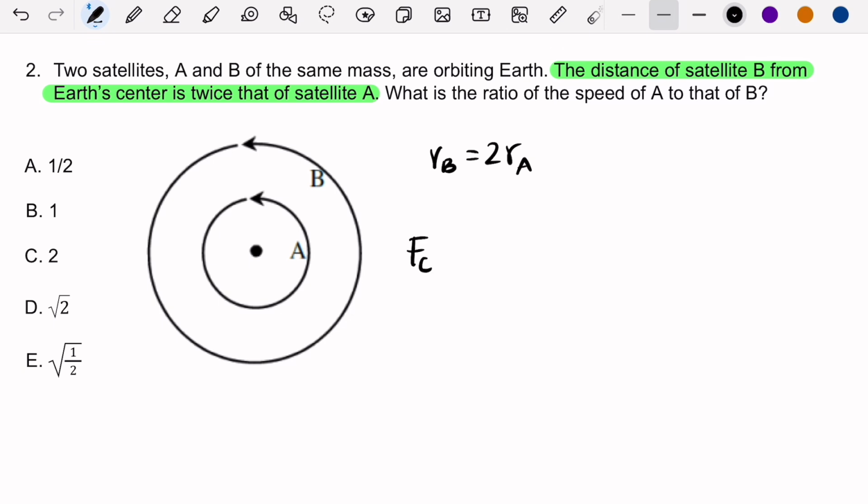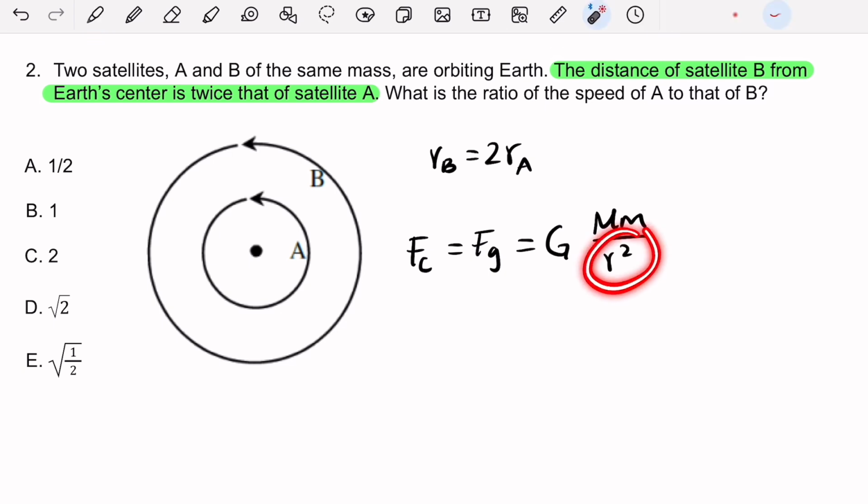Now, that centripetal force for either satellite happens to be the gravitational force, and we know that the equation for this is universal constant, the product of the masses, times the distance squared. This distance is going to be the distance to the Earth. All right. And that's the same for both, okay? That's the same for both.